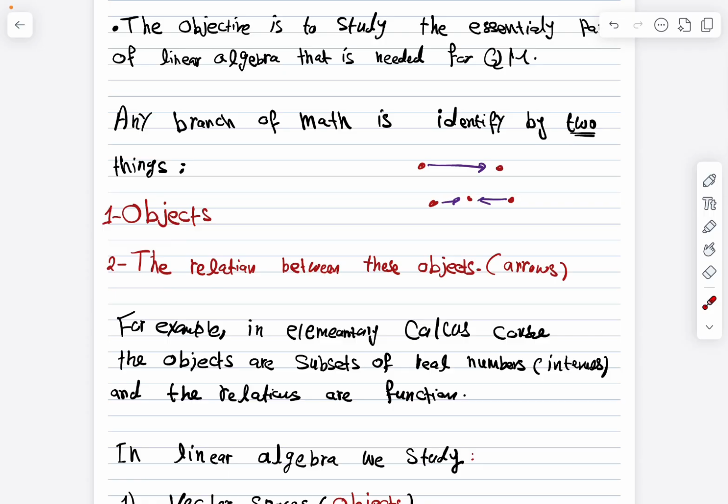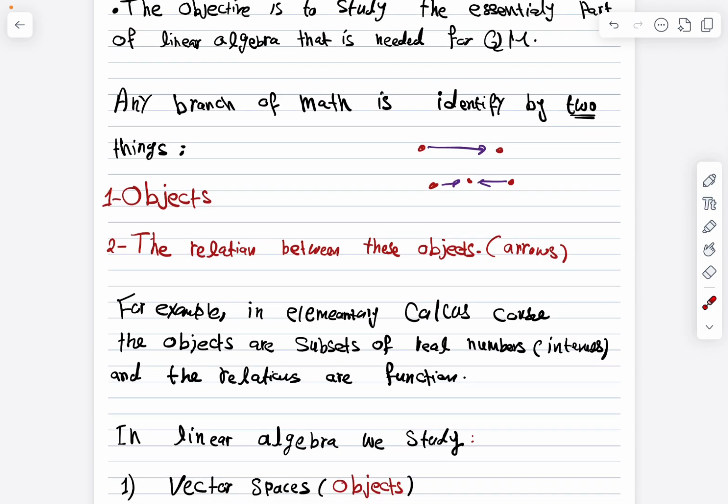Now, whenever you study a branch of mathematics, it's important first, before you start, to identify two things. The first is the objects that we are dealing with in this branch of mathematics, and the second is the relation between these objects, which are sometimes called arrows. So basically, all branches of mathematics are just about answering these two questions: what are the objects that we are dealing with, and what is the relation between these objects?